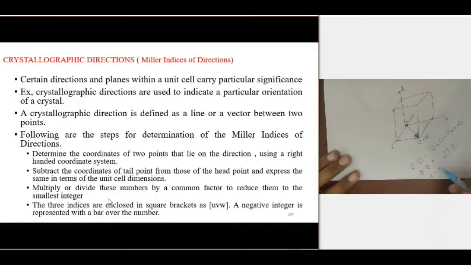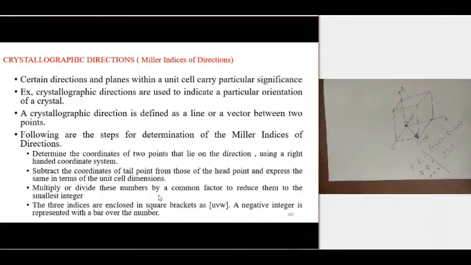Okay, so we multiply or divide these numbers by a common factor and reduce them to the smallest integers. Here, this is the smallest integer because when we divide by any value, it becomes a fraction. In this case, we need to divide or multiply these values after subtraction to get the smallest integers. But here we don't need any multiplication or division.